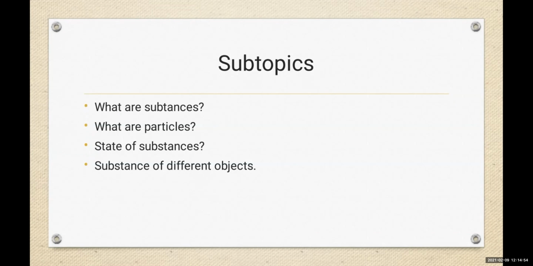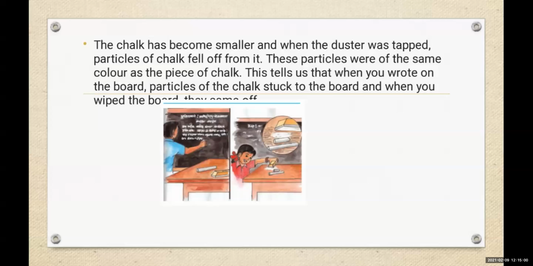The chalk reduces in size after writing on the blackboard. It becomes flat on the side from which we use it for writing. Now, we are going to rub what we have written on the blackboard. When we wipe the blackboard with a duster, we see particles of chalk powder sitting on the duster. The particles of the chalk have stuck to the duster.